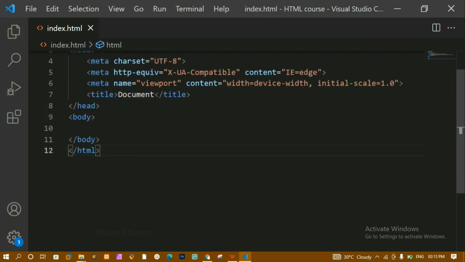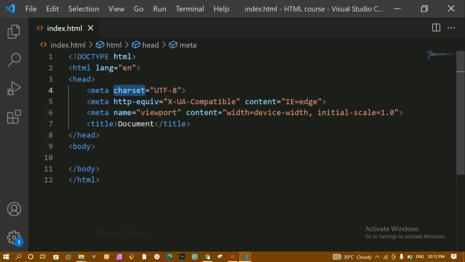Now inside this we have different meta tags, and you can see we have different attributes. charset is equal to UTF-8. We use this because we are using multiple special characters here. If you want to use emojis, or special characters which cannot be typed from your keyboard, you can use this one.